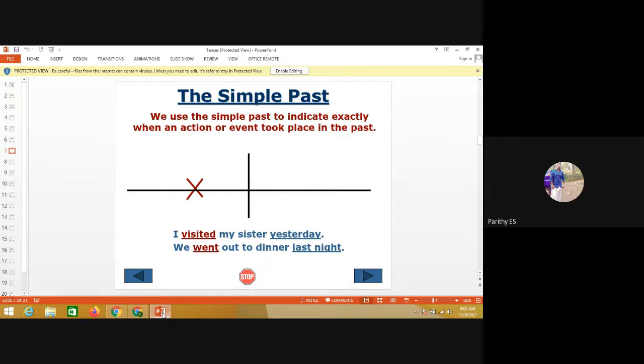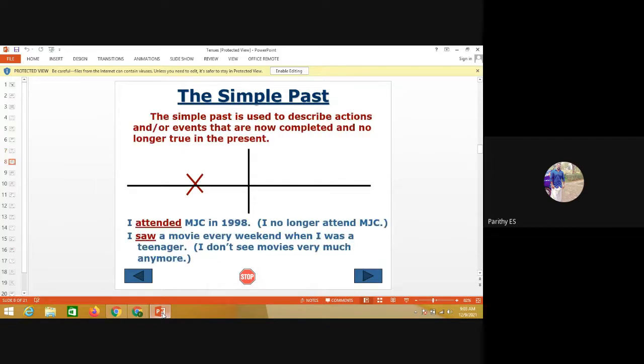We can use the simple past. Likewise, simple past is used to describe an action or event that is now completed or no longer true in the present. See the example: I attended the meetings in 1998. There's no longer a meeting at MJC. Likewise, there was a meeting that we attended in 1998 about the past tense.